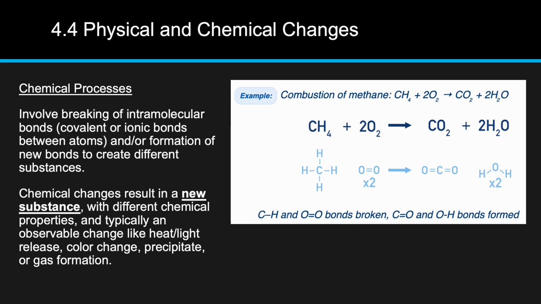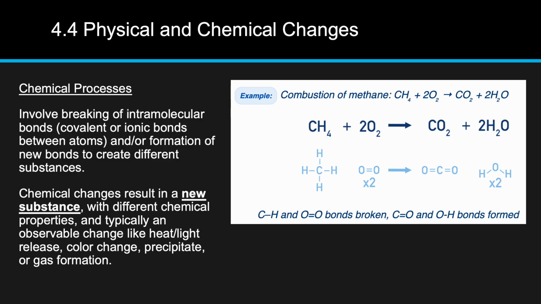Chemical processes involve the breaking and forming of intramolecular bonds. Those are the actual covalent or ionic bonds that hold atoms together in a molecule or compound. When these bonds break and new bonds form, the result is a new substance with different chemical properties than what we started with. We usually notice chemical changes because they come with observable effects like heat or light being released, a color change, a gas being produced, or a solid being formed, which we call a precipitate.